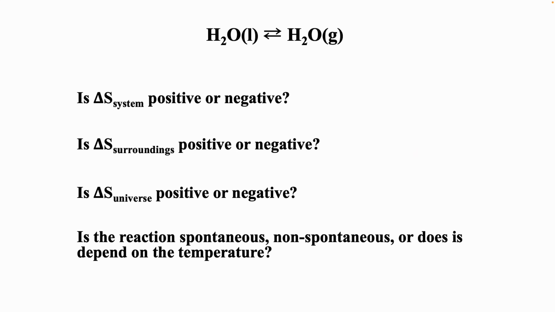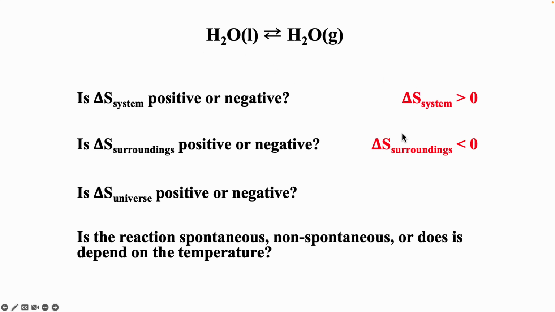If we look at another one, here we have a liquid going to the gas. And so we have one gas particle as a product, none as a reactant. And so delta S of the system would be positive. Now, if we want to go from liquid to gas, we always have to add heat. And so that tells us delta S of the surroundings is negative, because again, heat's going from the surroundings to the system.